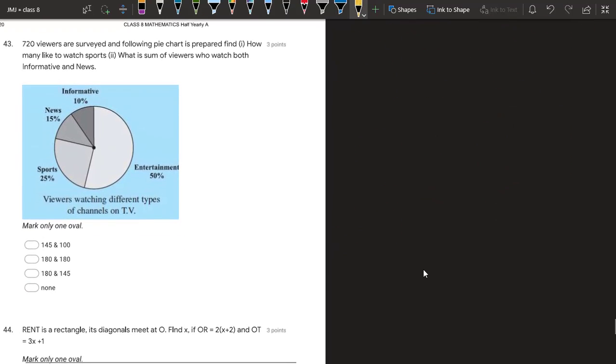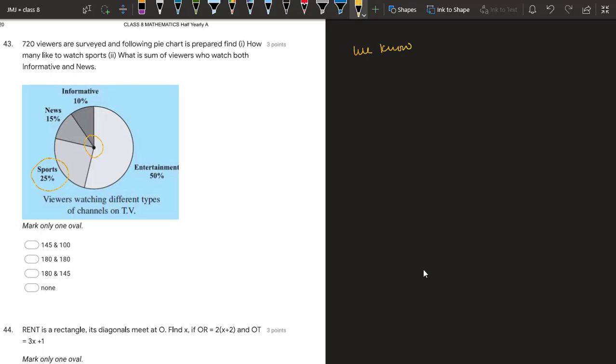Next question, on pie chart: 720 viewers are surveyed and the following pie chart is prepared. First we have to find how many like to watch sports. So we are given 25%. Before that we have to equate two things. The total angle is 360 degrees, we know,